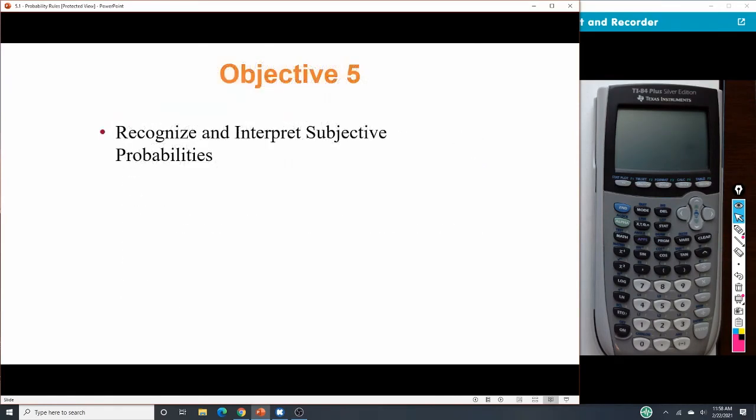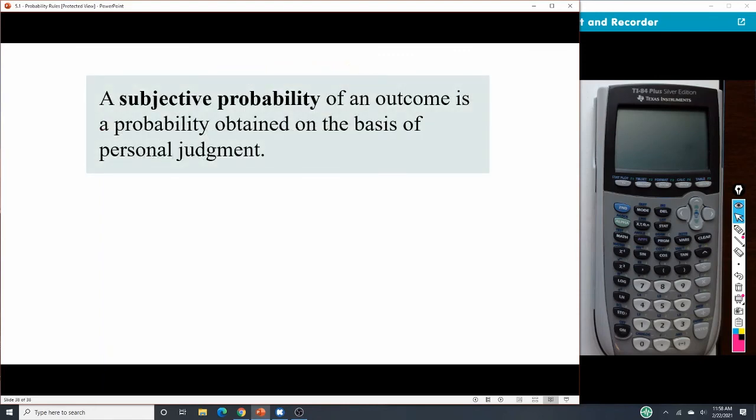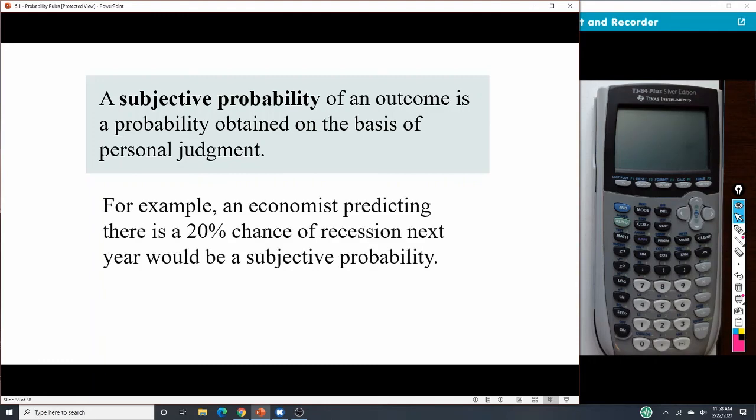Okay. All right, then the last thing here is subjective. Subjective probability is an outcome based on personal judgment. An example of that would be a chance of recession. That's financial stuff. People don't really know what's going to happen, but they're saying based on past events, we would expect this. The weather, the chance of rain, is personal judgment. It's based off of what they've seen. It doesn't mean it will rain, but it means there's a good chance. So those would be subjective probabilities.